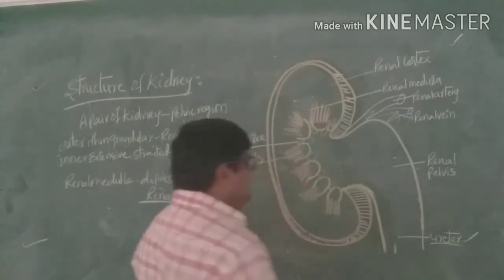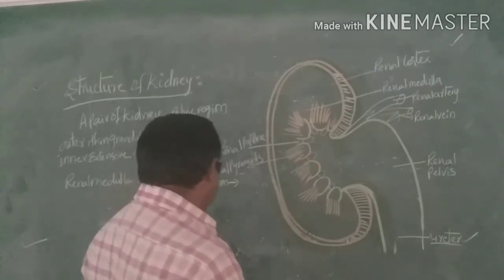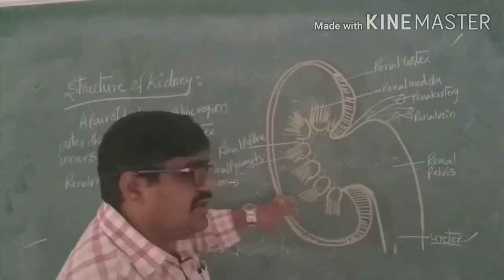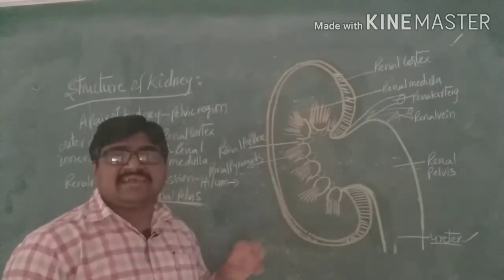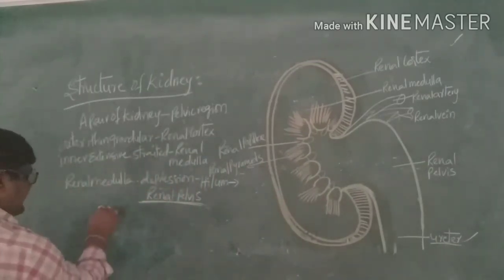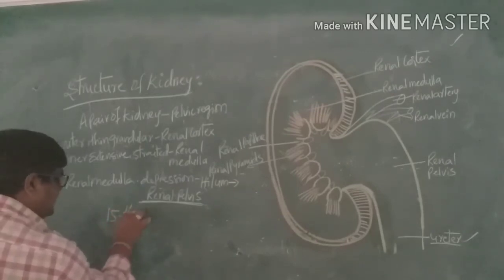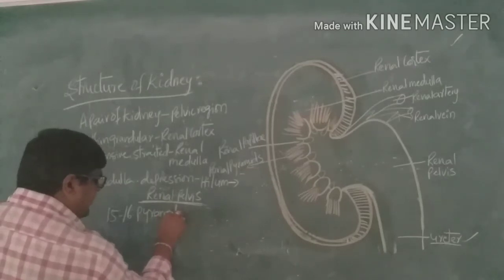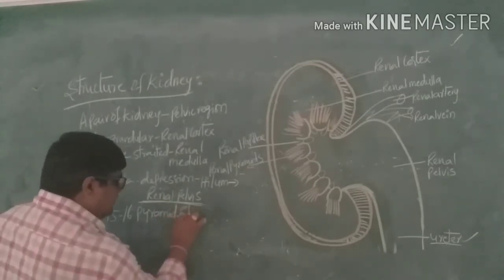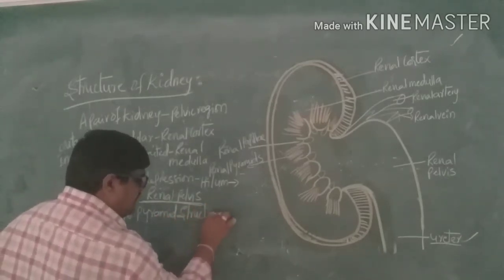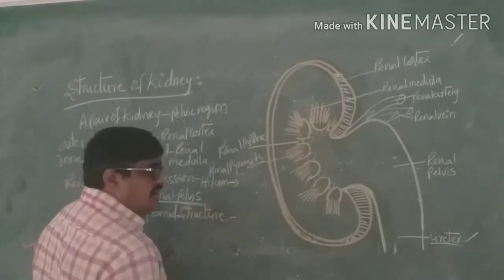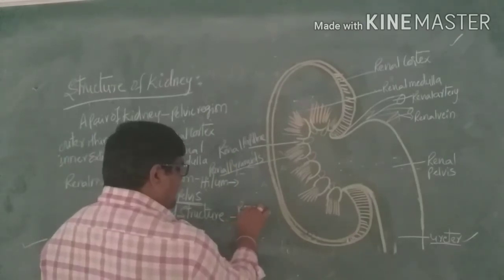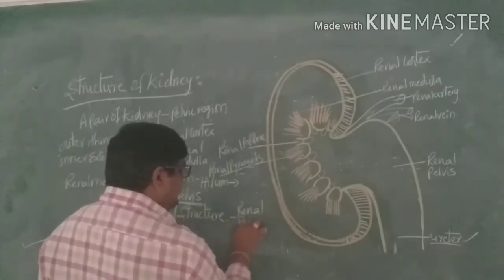So the renal medulla consists of 15 to 16 pyramid-like structures presenting. We can call them renal pyramids.